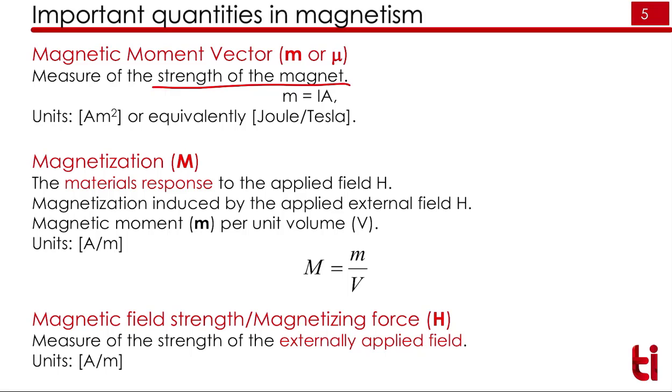Third is magnetic field strength, or magnetizing force. This is shown by H. This is the extent of the external applied field. Whatever field we have applied, the strength of that field is given by H, the applied magnetic force. So H is the applied magnetic force, the external magnetic field. M is the internal magnetic moment of the sample. We will deal with these two quantities most of the time.